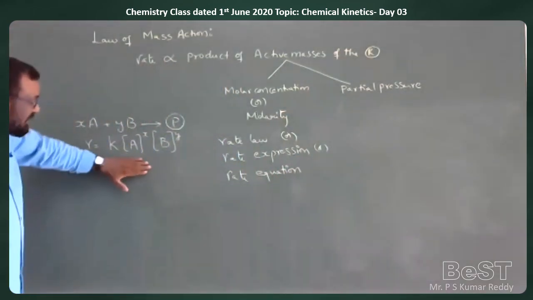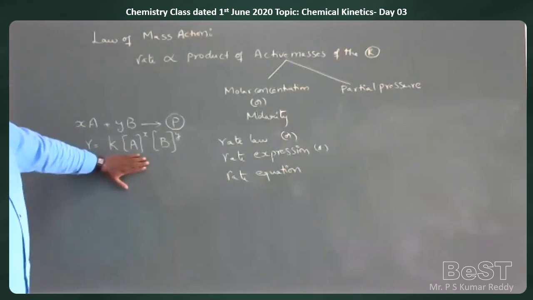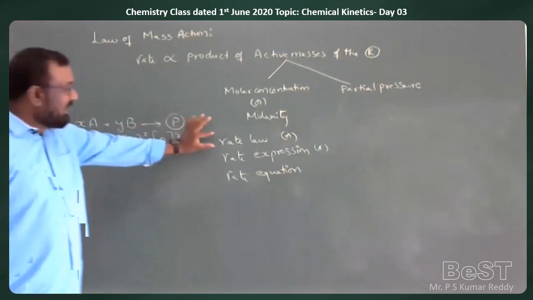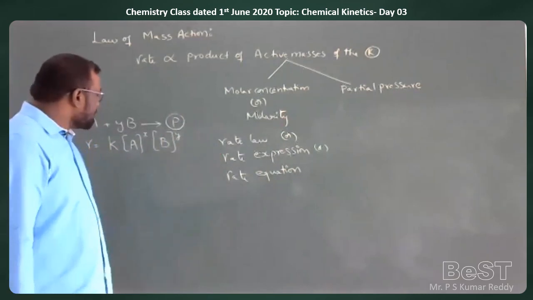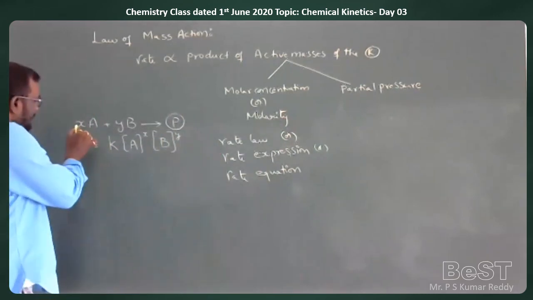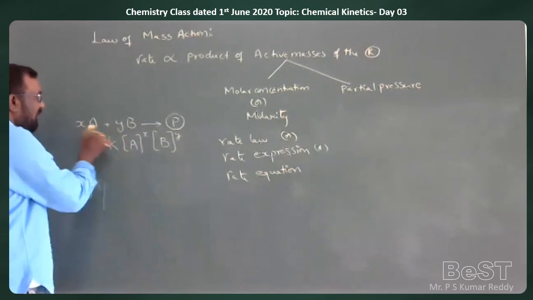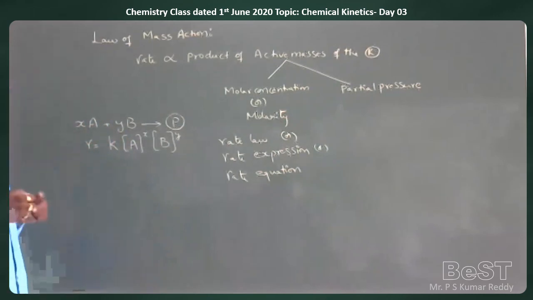So this expression I am writing on the board is called a rate law, rate expression, or rate equation.